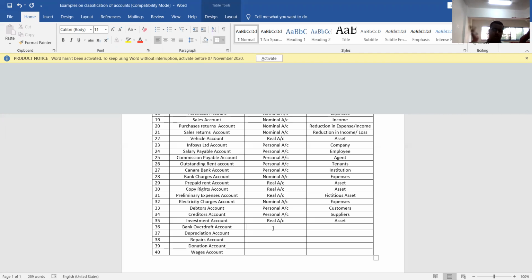Over withdraw. So the bank will fix the over withdraw limit and it will even fix the interest rate. That kind of facility is called an overdraft facility.